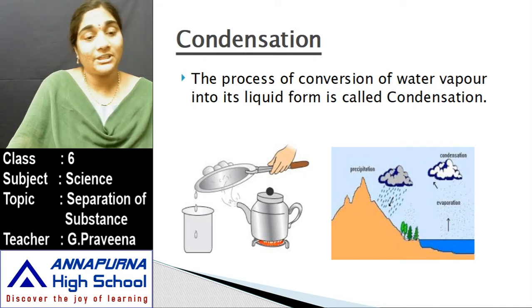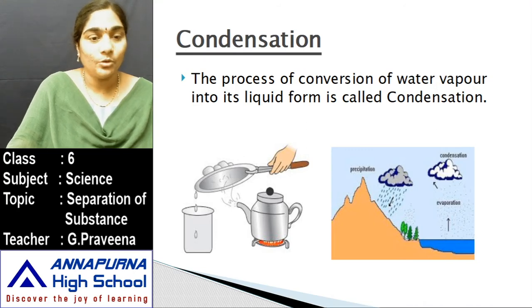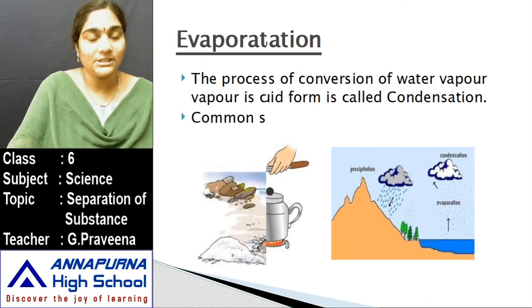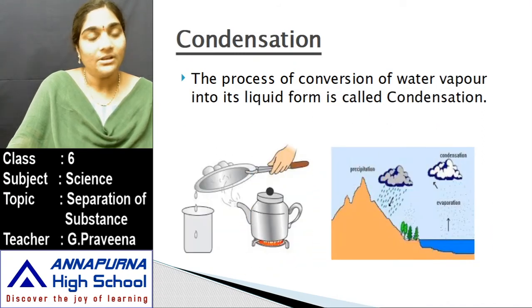So what can you see now in the kettle? You can see that the water is evaporated, leaving behind the salt in the kettle. Through this process we can separate the salt and water. So what are the two processes? Evaporation, through which water is converted into water vapor, and condensation, where the water vapor is converted into water.